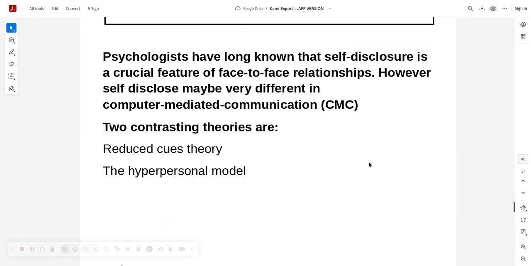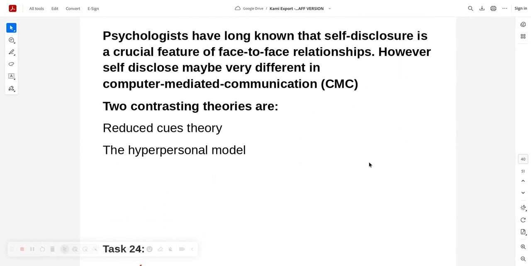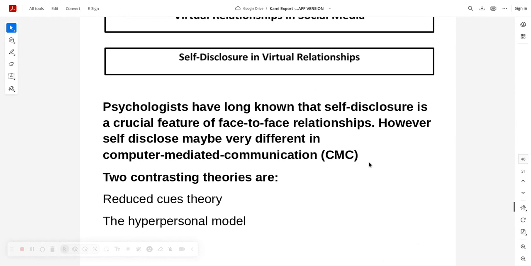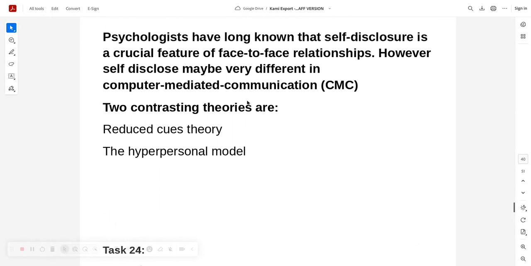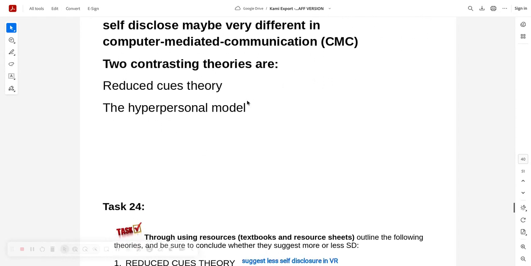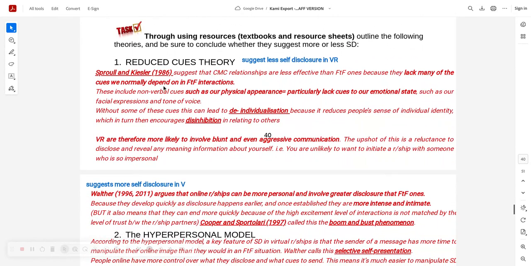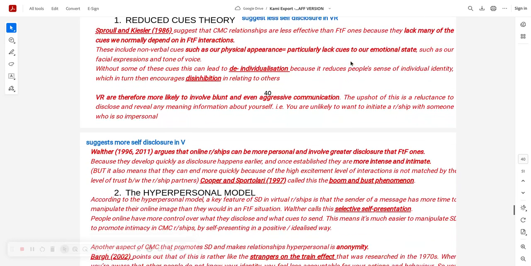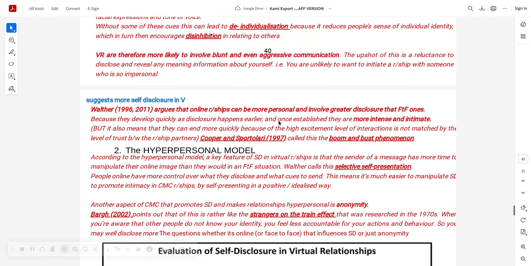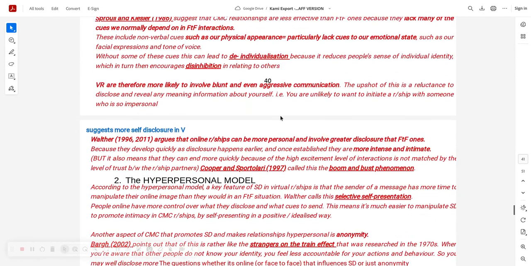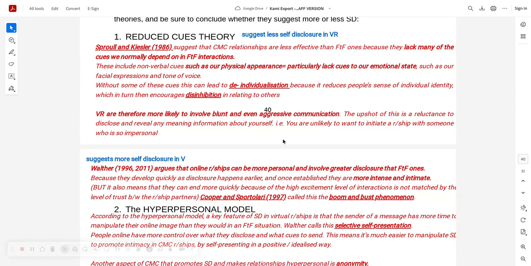And then you've got these virtual relationships, yeah? And you've got self-disclosure in virtual relationships. Let me just double check. Again, only a short question on this last year, very short question, so I'll be on my toes for this as well. Making sure you understand self-disclosure from two different perspectives. Yeah, reduced cues theory, you suggest self-disclosure is less. And then you've got the hyper-personal model, which suggests more self-disclosure in virtual relationships. And you can see the amount of detail I've got here, because I think it's important that you can say at least 8 chunks of information. Very important.